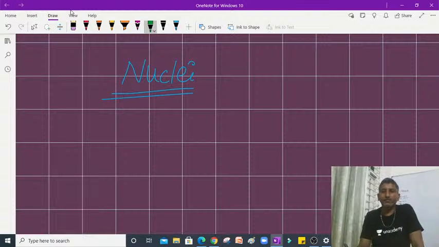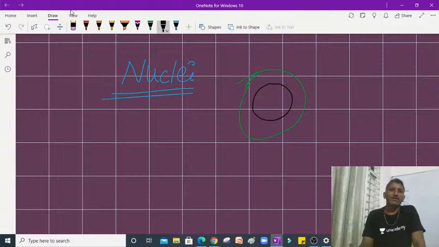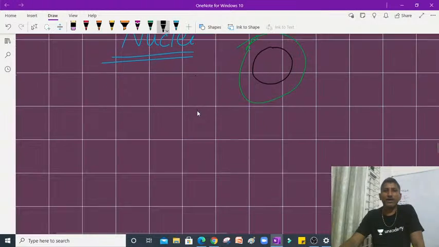So as we know, molecules are made of atoms. Inside an atom, nucleus is present. Say here is a molecule, for example. Inside the molecule, atoms are present. Even inside those atoms, nucleus is present. The nucleus is the central part of an atom.